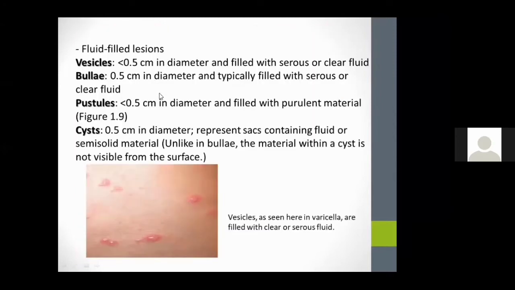Next are fluid filled lesions like vesicles, bullae, pustules, and cysts. Vesicles are less than 0.5 centimeter in diameter. Bullae are larger than 0.5 centimeter in diameter and typically filled with serous or clear fluid. Pustules, as the name indicates, are filled with purulent material. And cysts are sacs containing fluid or semi-solid material.